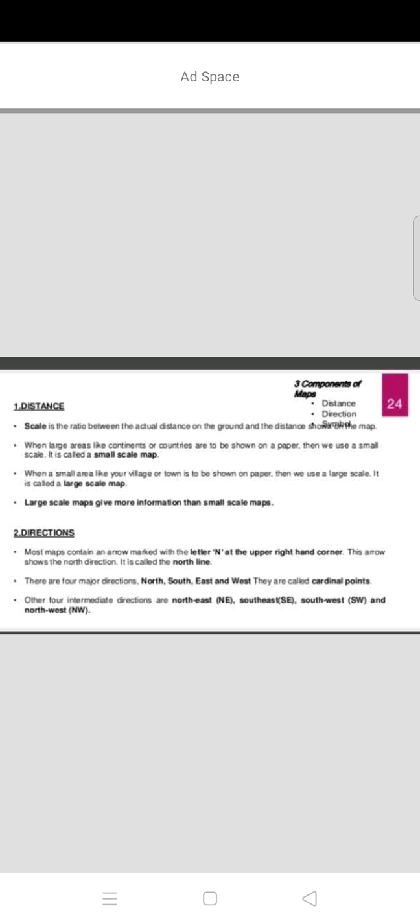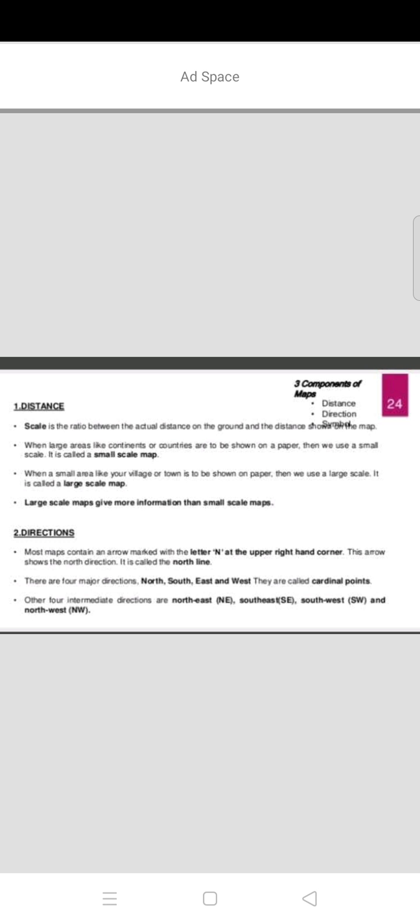The other 4 intermediate directions, like I already told you, are the sub directions. What are those intermediate directions? Sub directions are also called intermediate directions. What are they? Northeast, NE, southeast, SE. NE is a short form for northeast, SE means southeast.